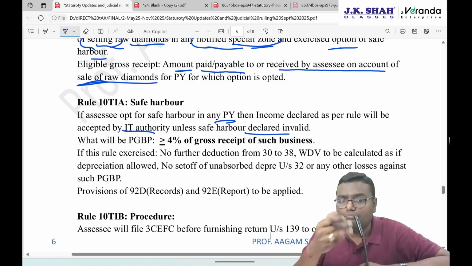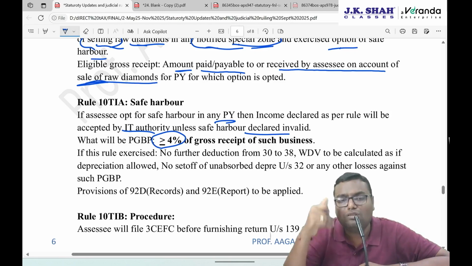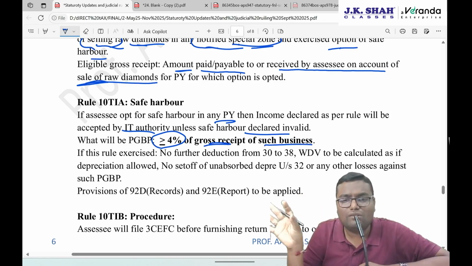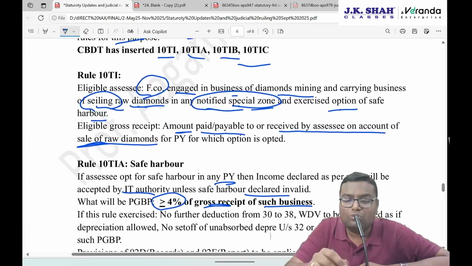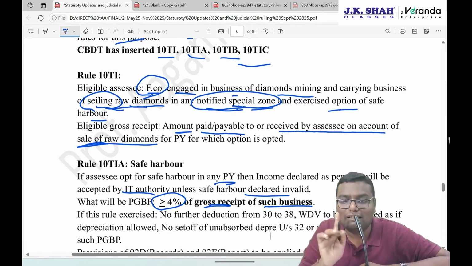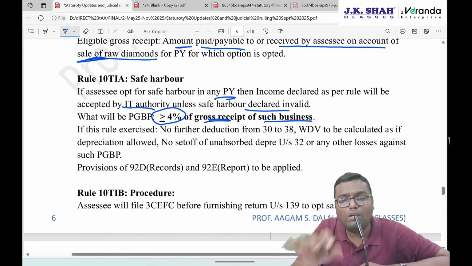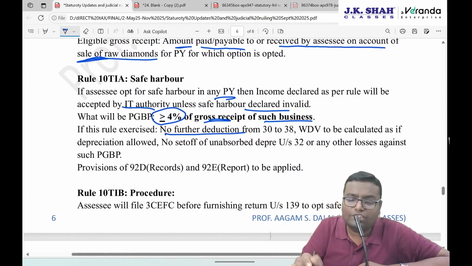But what will be the PGBP income that you have to assume? At least 4%, either 4% or more than that, of the gross receipt of such business. So you assume 4% is your income, of whatever is your sales of the raw diamond in the special zone. But please remember, only a foreign company selling raw diamond, that too in a notified special zone, is eligible for this. Of the sale, 4% will be the minimum PGBP income. If you accept this 4% by adopting safe harbor, no further deduction from section 30 to 38. All are assumed to be given.